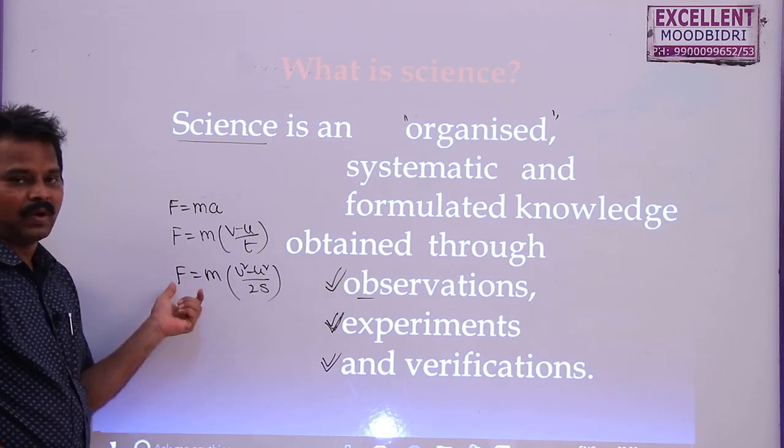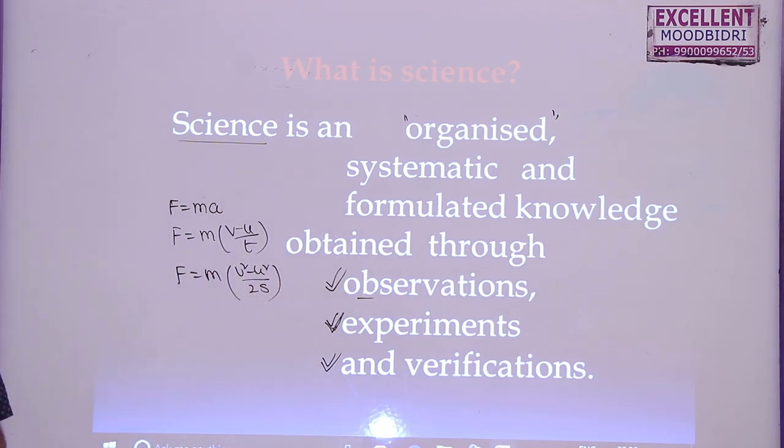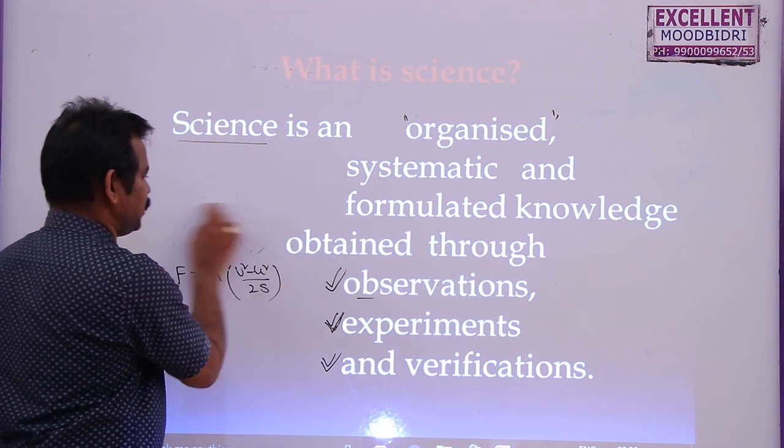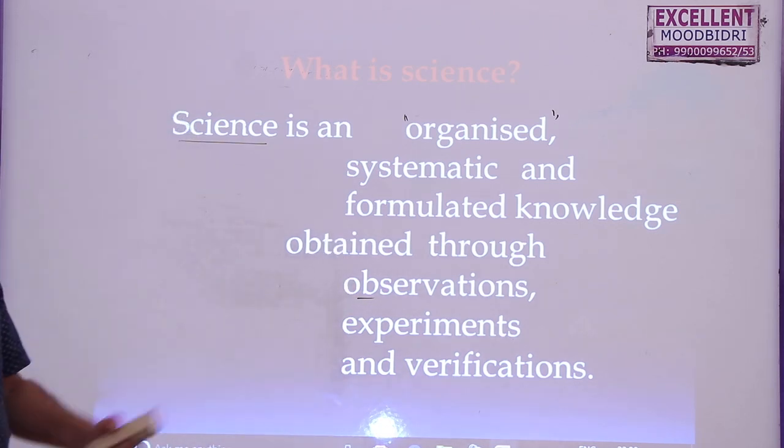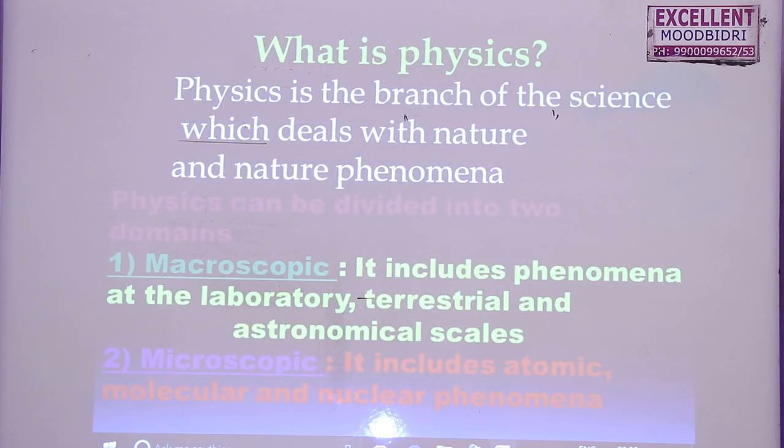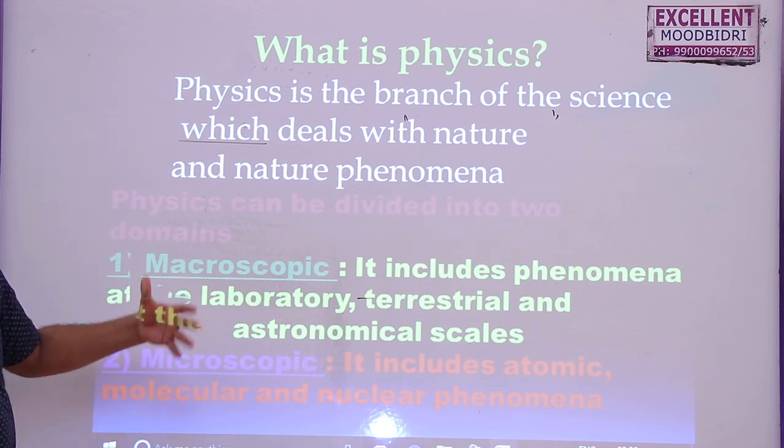So he verified this formula with the different concepts. So this is called verification. So science is organized and systematic knowledge that we obtain by using these observations, experiments and verifications. Now, after that, what is physics? Science can be divided into physics, chemistry, mathematics, biology.